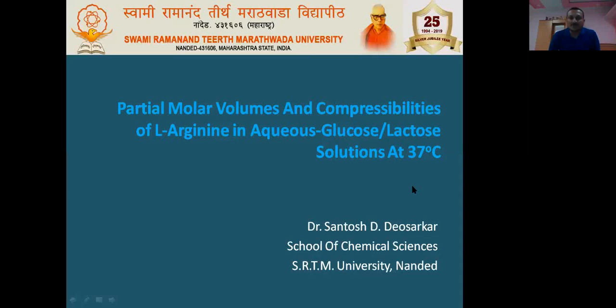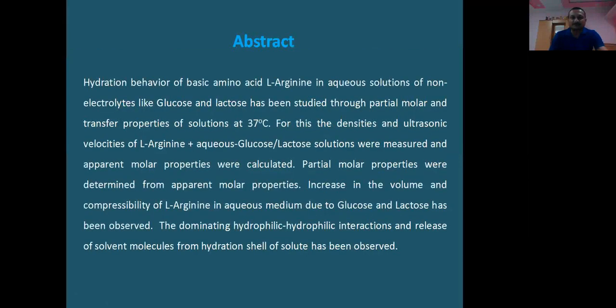Present work is based on the study of partial molar volumes and compressibilities of L-Arginine in aqueous solution of glucose or lactose at 37 degrees Celsius. I am Dr. Santosh Devsarkar from School of Chemical Sciences, SRTM University, Nanded.